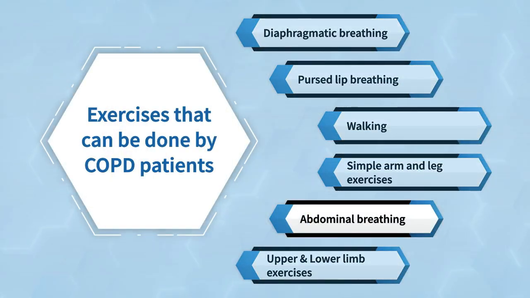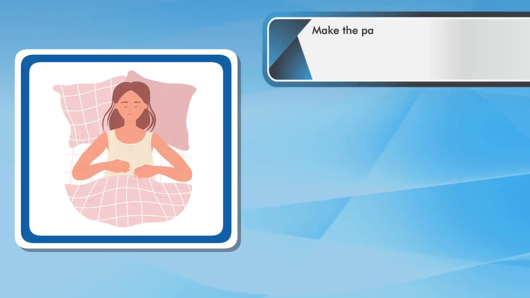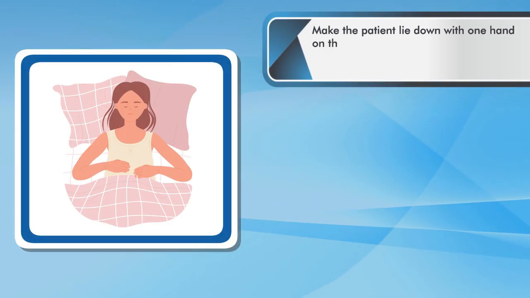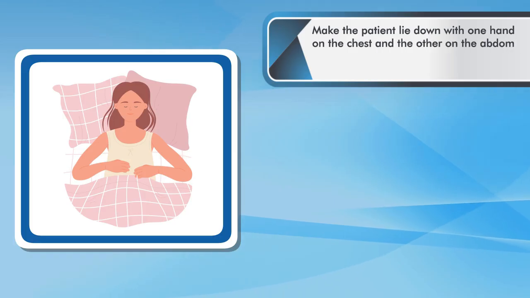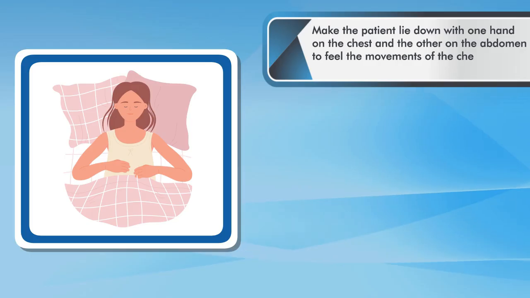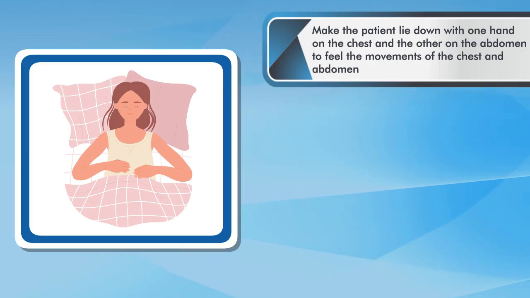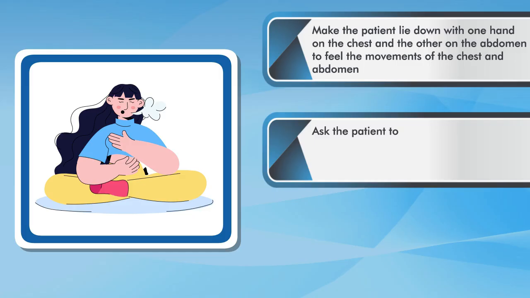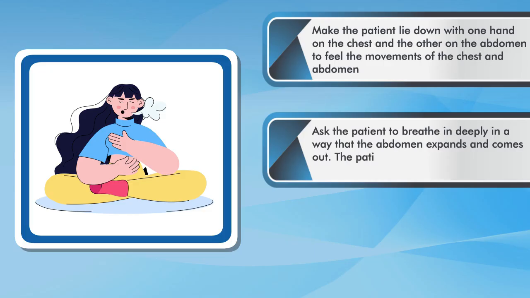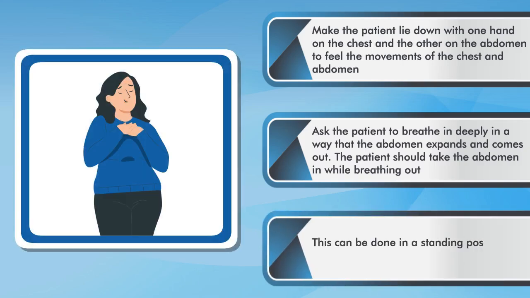Abdominal breathing. In this exercise, make the patient lie down with one hand on the chest and the other on the abdomen to feel the movements of the chest and abdomen. Ask the patient to breathe in deeply in a way that the abdomen expands and comes out. The patient should take the abdomen in while breathing out. This can be done in a standing position also.